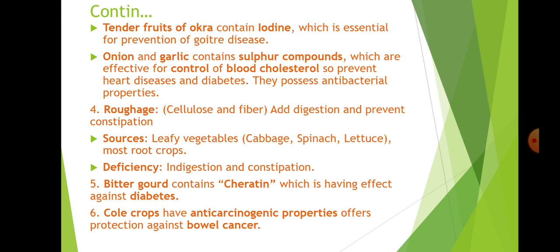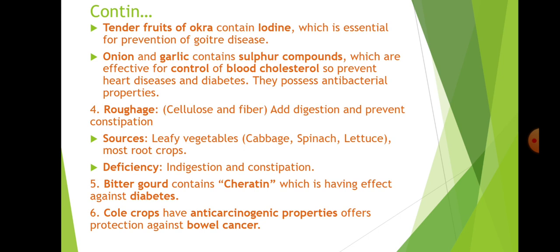Next, tender fruits of okra, this is important, contain iodine. Tender fruit of okra, that is bhendi, is essential for prevention of goiter disease. Onion and garlic contain sulfur compounds which are effective for controlling blood cholesterol, so they prevent heart disease and diabetes. They possess antibacterial property also.